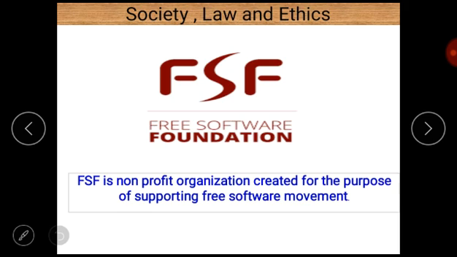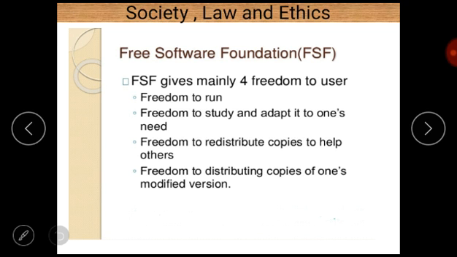Next, FSF, which refers to Free Software Foundation. FSF is basically a non-profit organization created for the purpose of supporting the free software movement.